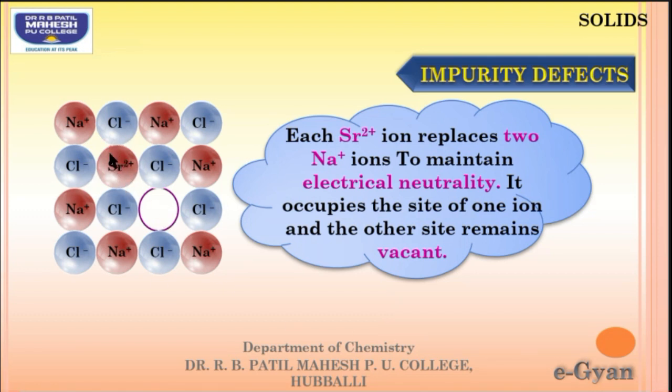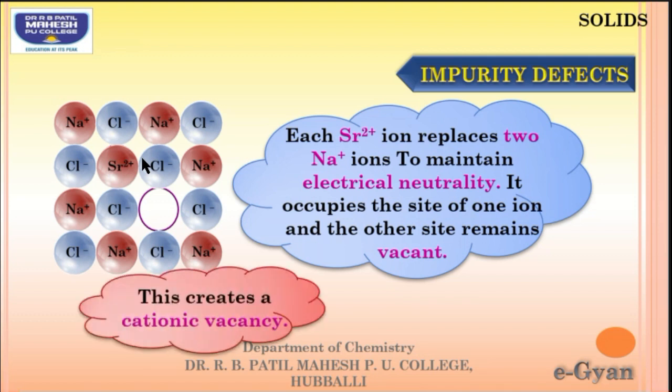In the previous case, you can see 2 sodiums were there, but they are replaced by 1 strontium to maintain the electrical neutrality. It occupies the site of 1 sodium ion, and the other site is going to remain vacant. This vacancy is created due to the cations, hence it is called a cationic vacancy.